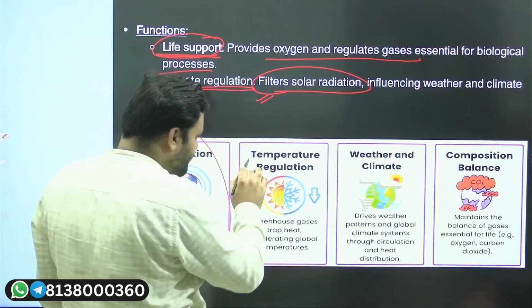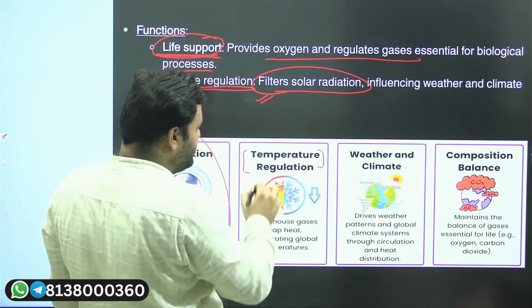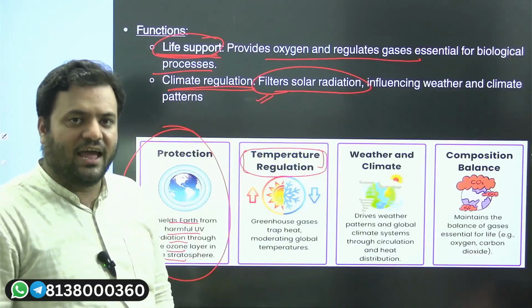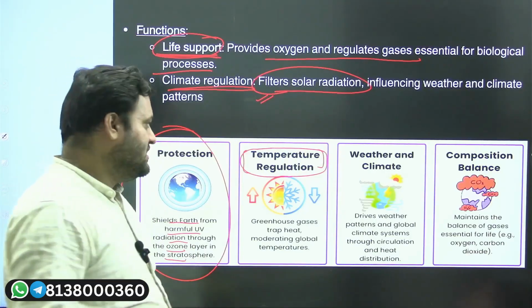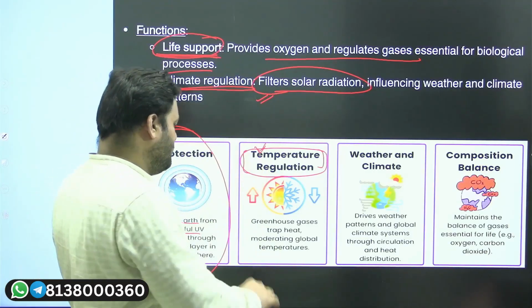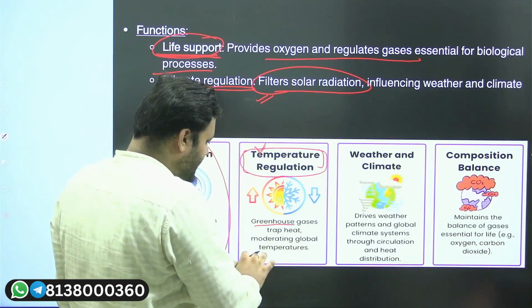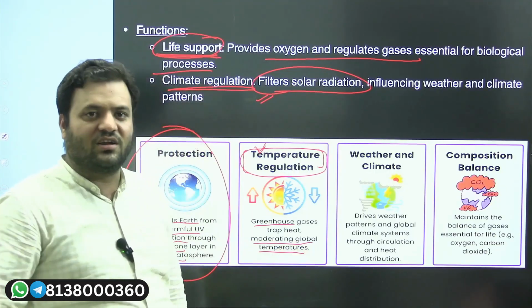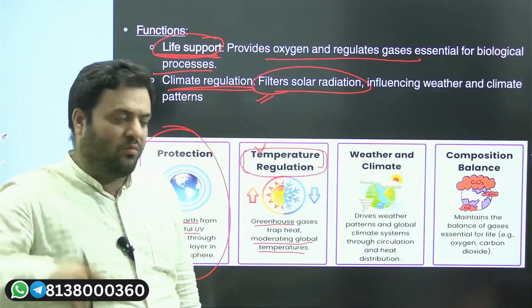Then we have temperature regulation. This temperature regulation is an important aspect with respect to life on the earth's surface, and it is done by the atmosphere. You will learn about the greenhouse gases, and you will get to know about moderating temperature, and what the meaning of moderating temperature is.